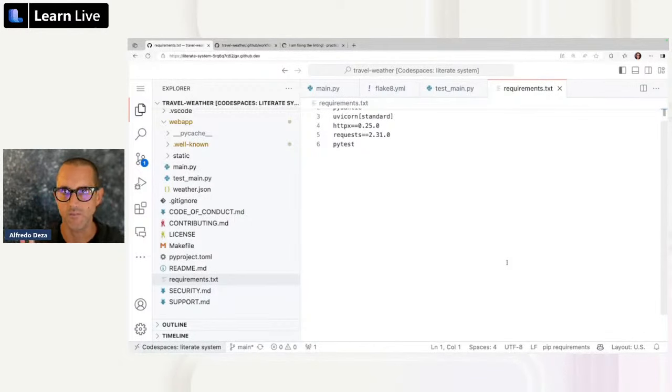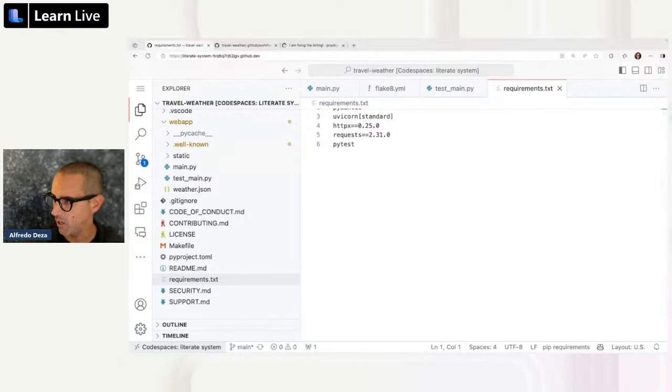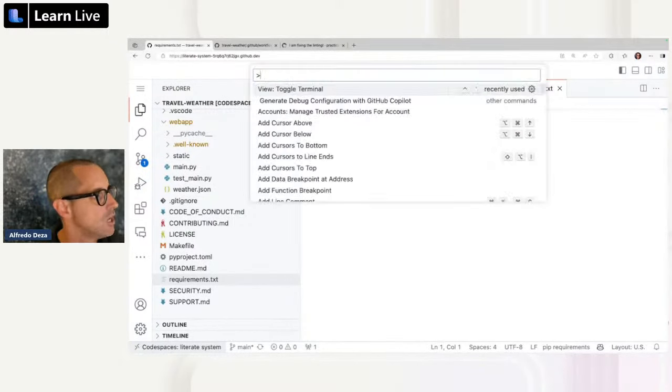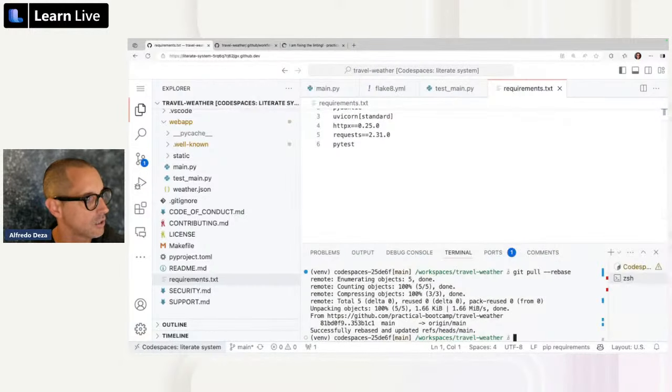Like we did with Flake8 and the linting, right? We did it manually, we did it on the terminal. Then we jumped on the text editor and we figured out how to enable it, and we were able to do that nicely. So all right, let's toggle the terminal. I'm going to click on toggle the terminal.